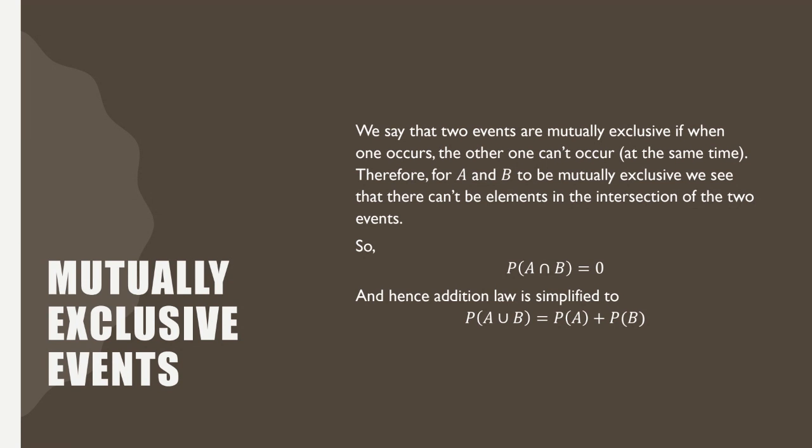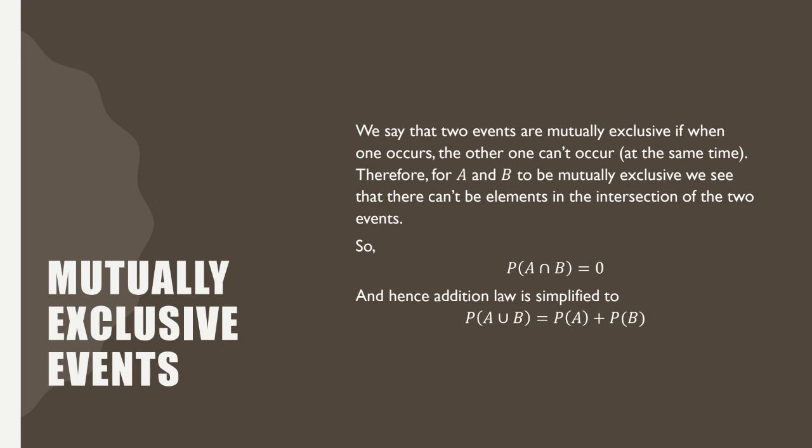Okay. Let us talk about mutually exclusive events. What are mutually exclusive events? If two events are completely independent, they don't have any common outcomes, so we call them mutually exclusive events.